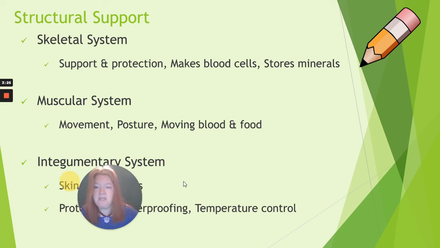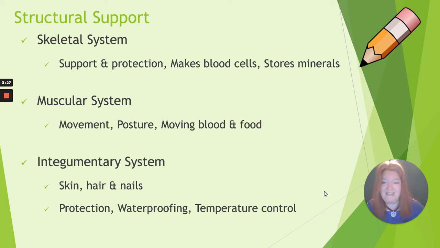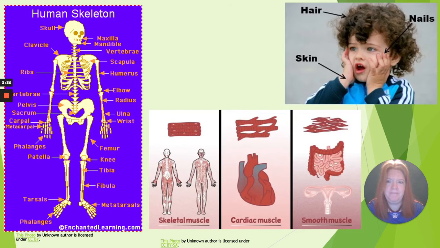The integumentary system is made up of your skin, your hair, and your nails, and it functions for protection, waterproofing, and temperature control. So we have the skeletal system, the muscular system, and the integumentary system, all for some structure and support in the body.